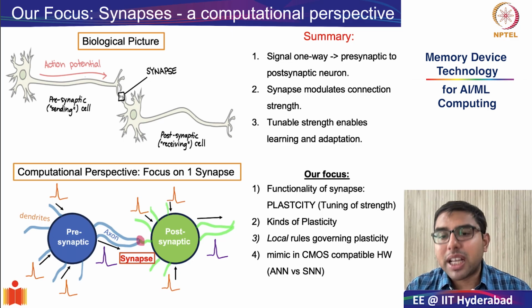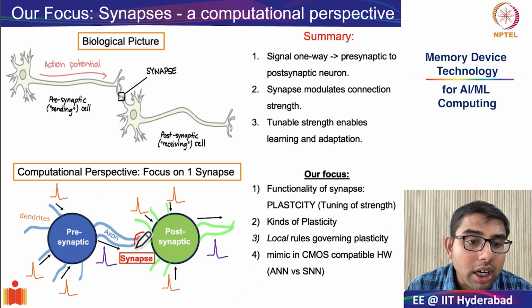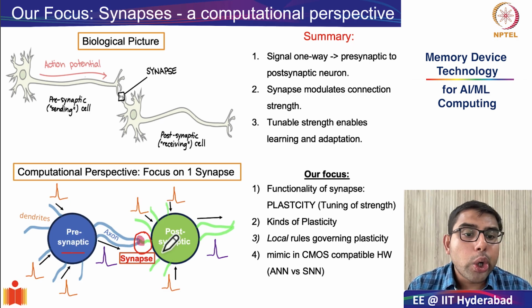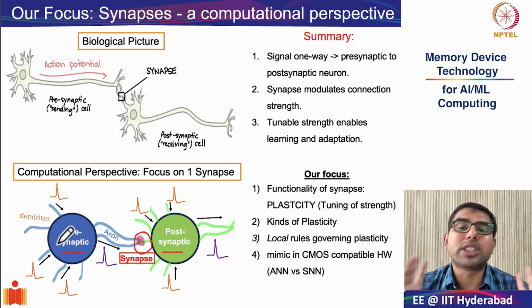rule in synaptic plasticity. So, a local rule basically means that a synapse updates its strength only based on the information available at the exact site. More specifically, it only depends on the firing sequence of the pre and postsynaptic neuron. So if you look at the synapse over here, which connects the presynaptic neuron indicated in blue color to the postsynaptic neuron indicated here in green color, to change the weight of the synapse, all it cares about is what is the firing sequence between the pre and postsynaptic neuron.